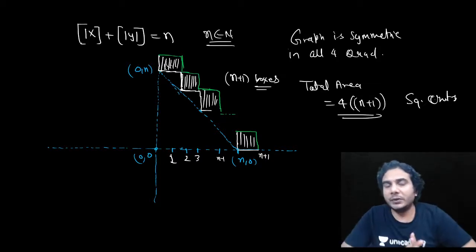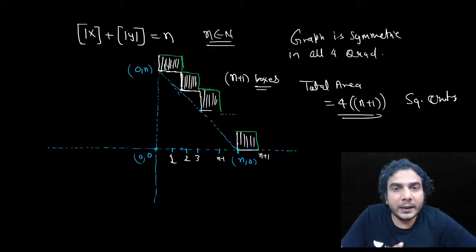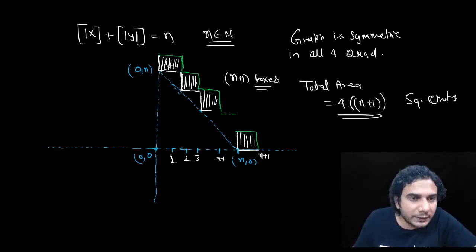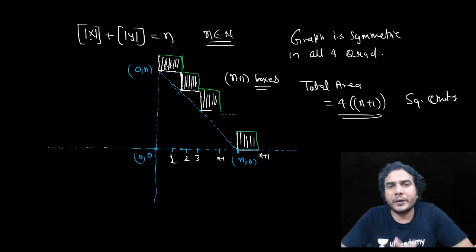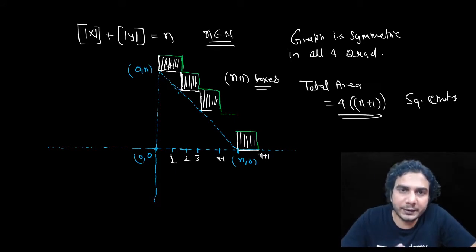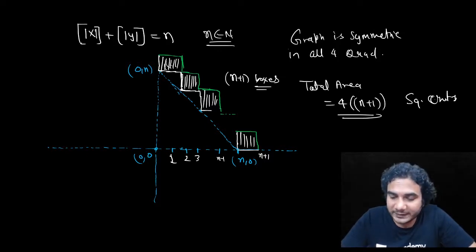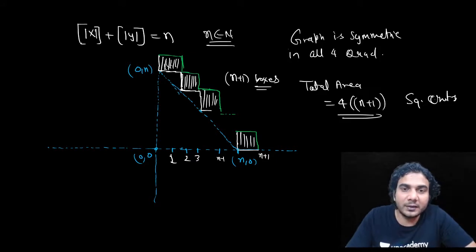If you understand this theory completely, then you can answer it quickly, right? You don't need to struggle. Whenever such an equation is given, greatest integer of mod x plus greatest integer of mod y is equal to 3. It should be an integer first of all, a natural number in fact. So immediately you can answer its area: 4 boxes will be there in the first quadrant, so 4 into 4 will be 16. So the answer is going to be 16. All right, got it.